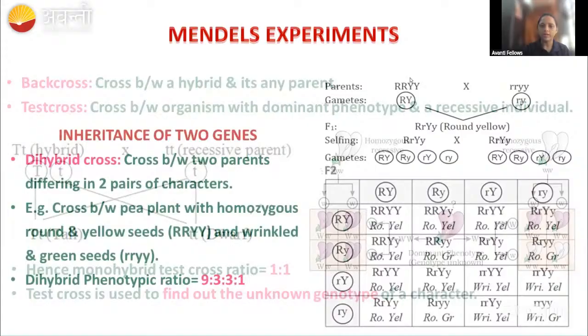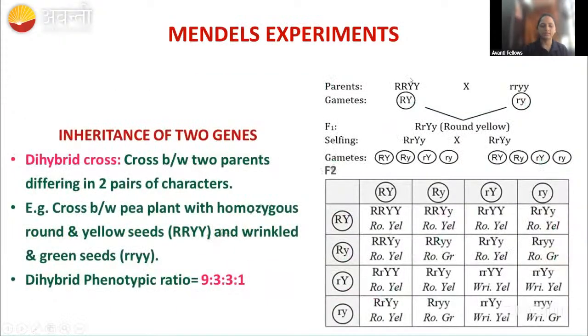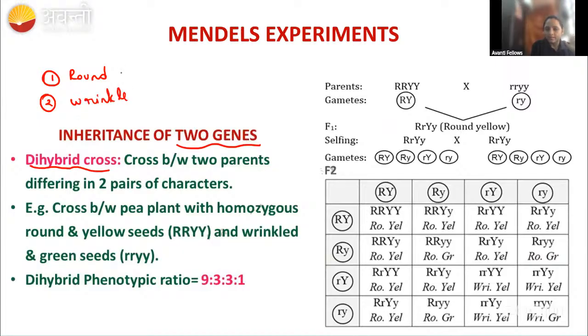So now let us talk about the inheritance of two genes. We are talking about two genes, so that's why we call it a dihybrid cross. Here Mendel has taken two characters. One is round, and the opposite is wrinkle. And here we are going to take yellow color and green color.